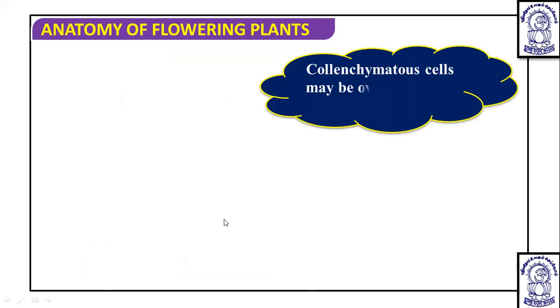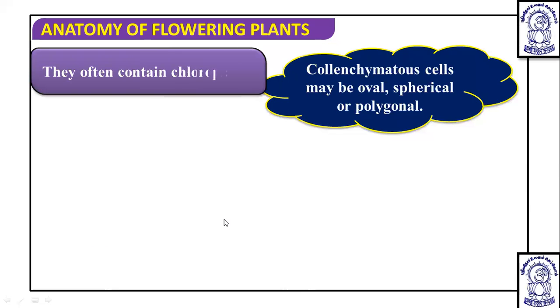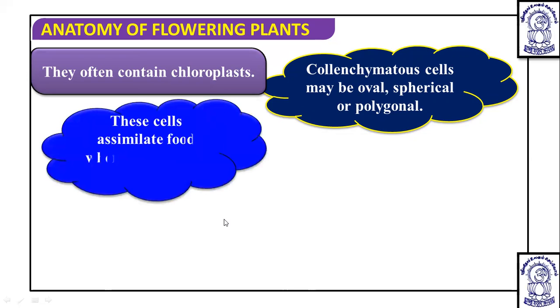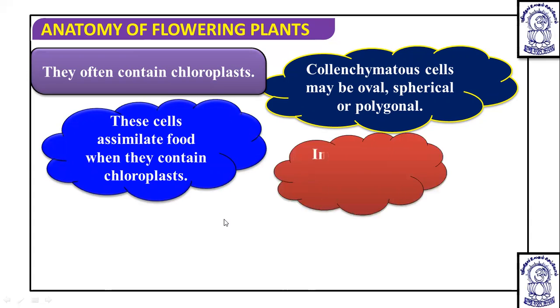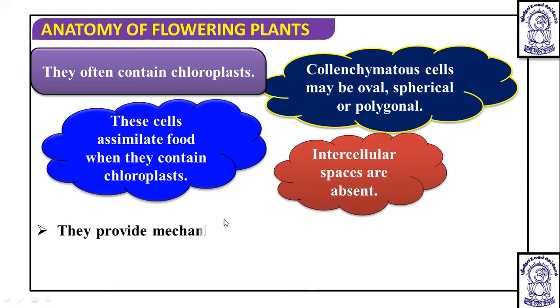Now the collenchymatous cells may be oval, spherical, or polygonal; various shapes can be there. They often contain chloroplasts, so they have a function of photosynthesis and assimilate food. Intercellular spaces are absent because they are mostly polygonal in shape and closely packed.